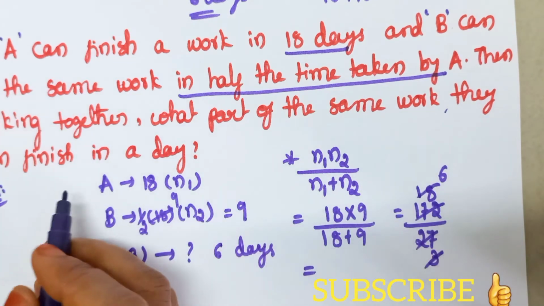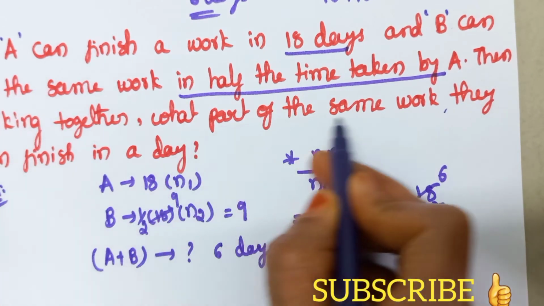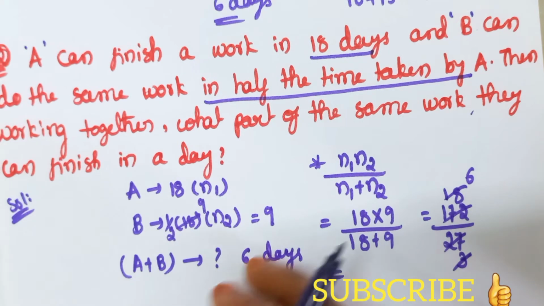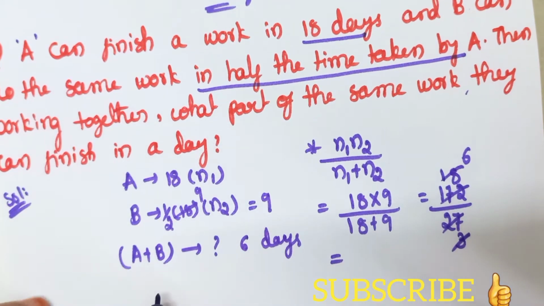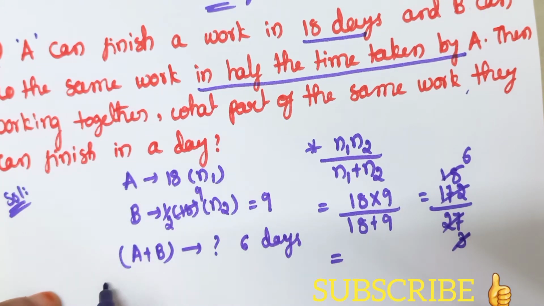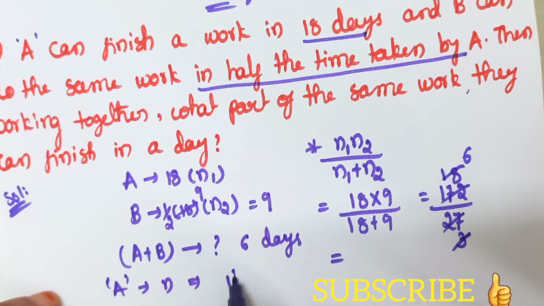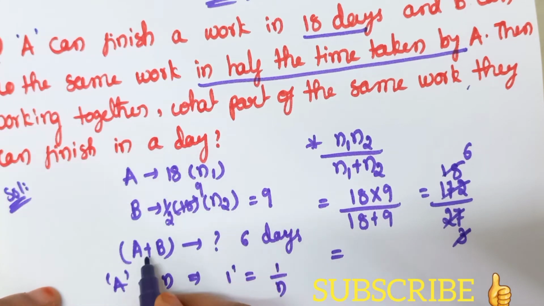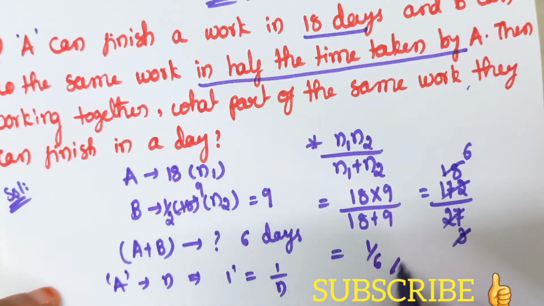But what they have asked for is what part of the same work they can finish in a day. So the formula we have to apply here is 1 by n. That means if A can do a work in n days, then A's 1 day's work is nothing but 1 by n. So similarly here A plus B's 1 day's work is 1 by 6. This is the answer for this question.